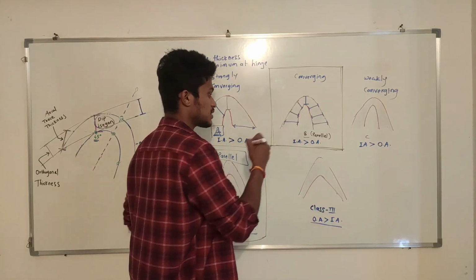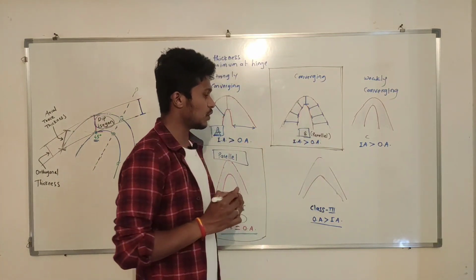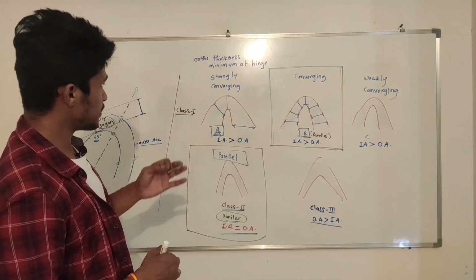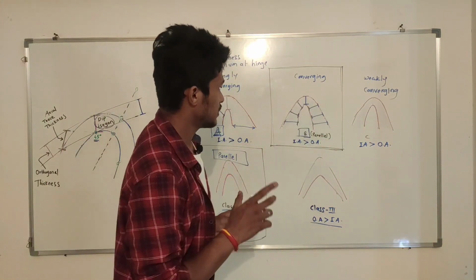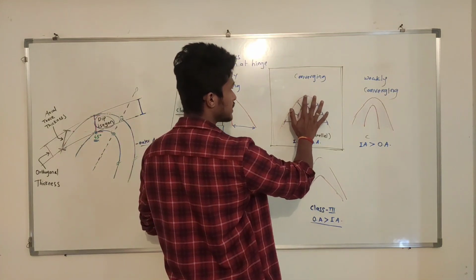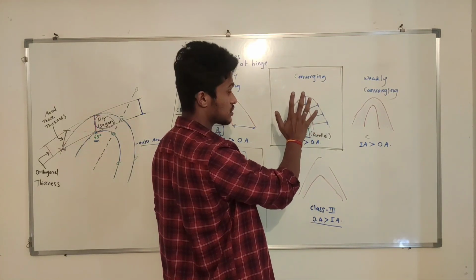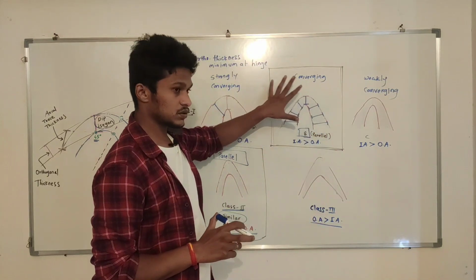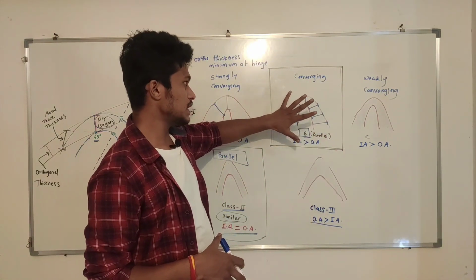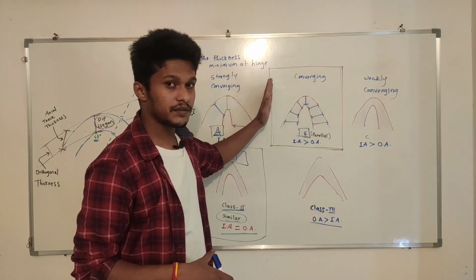That is why it is called a parallel fold. Orthogonal thickness at the hinge is constant, meaning every place you calculate it, the amount will be the same.